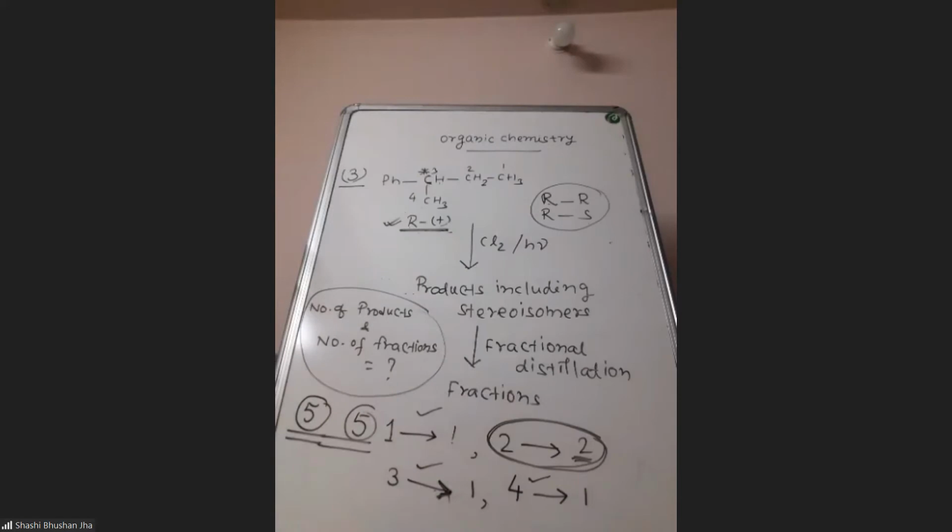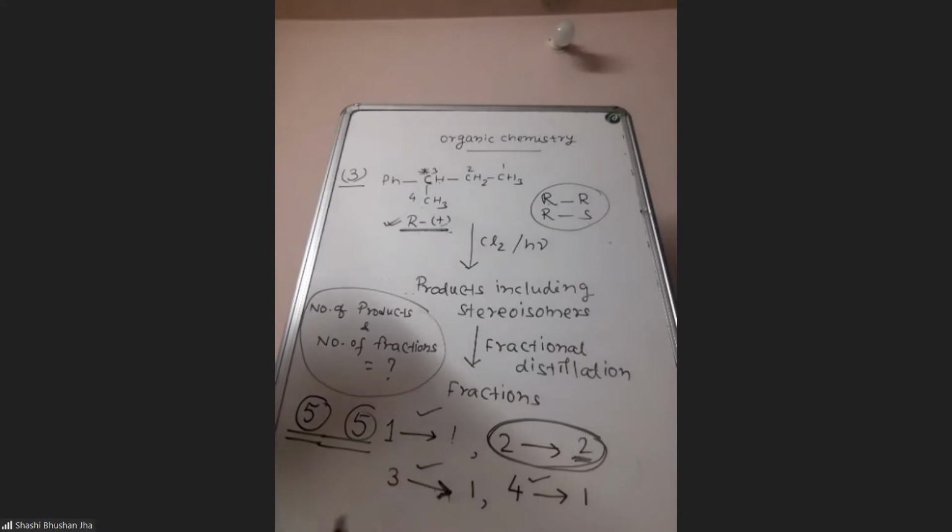Yes, sir. But if they fix the configuration for that carbon and we have a mechanism involving a carbocation, should we? No. If in that mechanism the configuration is inverting, then we will invert the configuration. Then is it not possible in this free radical mechanism for inversion to happen, because it may attack from any side? First of all, we do not know the actual geometry of a free radical. What is the geometry of a free radical? A free radical may be either planar or pyramidal.